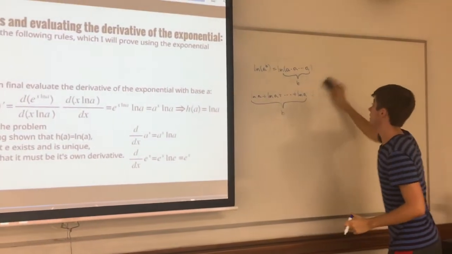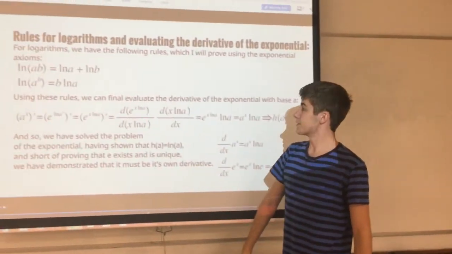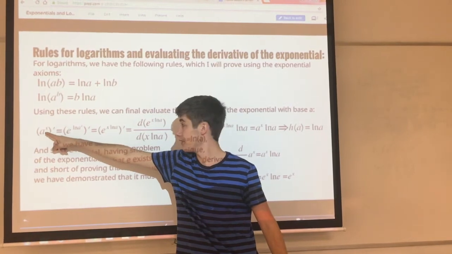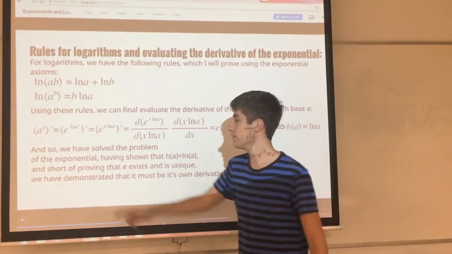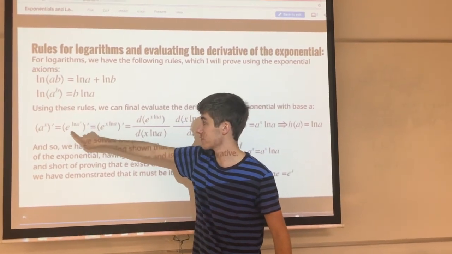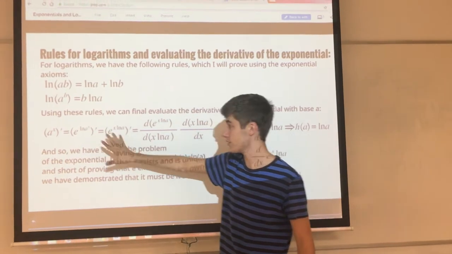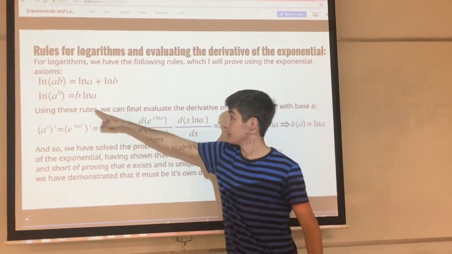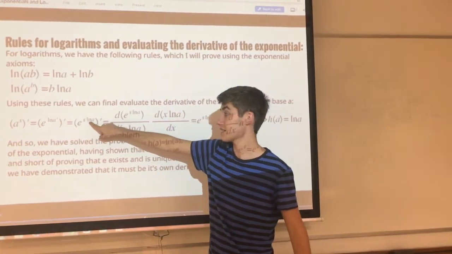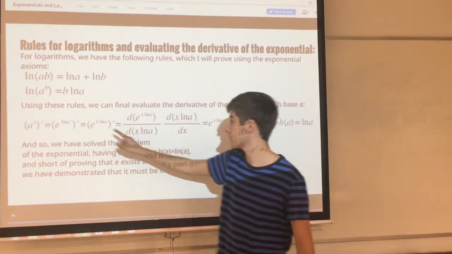And so now we can use those facts to prove the derivative of the exponential. And so let's do it. So we have a to the x, the derivative, a to the x prime, which is another notation for derivatives. We can rewrite a to the x as e to the natural log of a to the x, because remember, e, the exponential, and the natural log will simply cancel and give us a to the x again. So there's no confusion there. And given the rule we just proved, we can rewrite the natural log of a to the x as x times the natural log of a. I hope that's clear. You can just move that down. That's what we just proved.